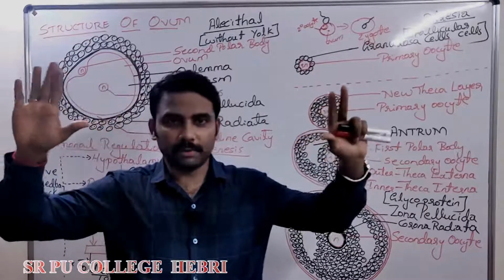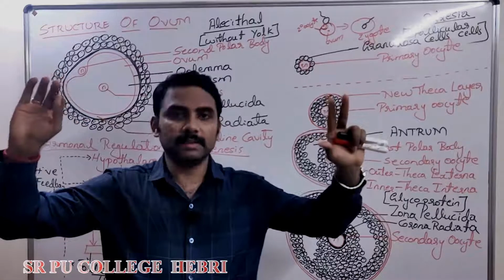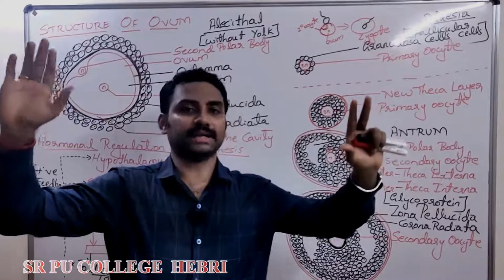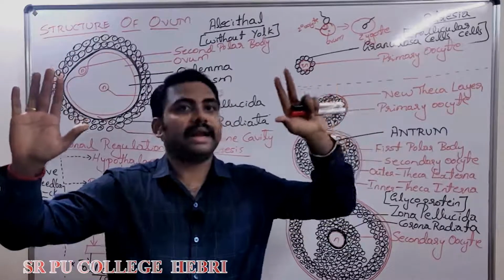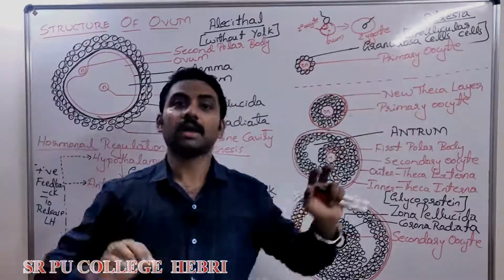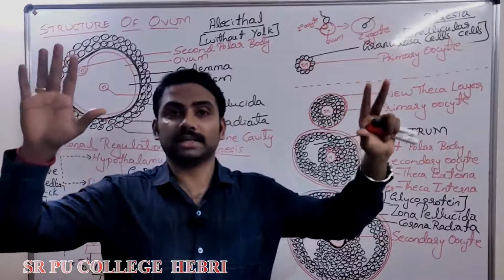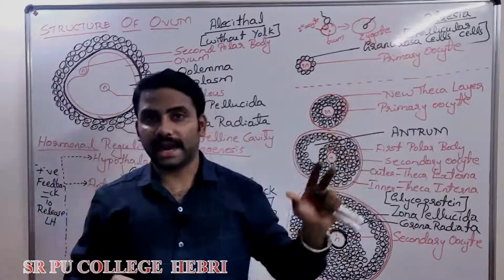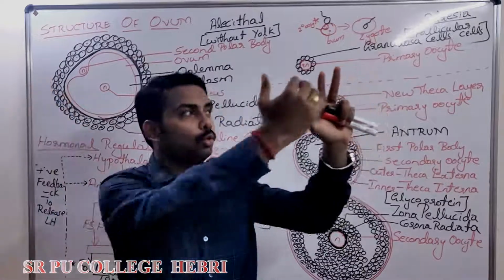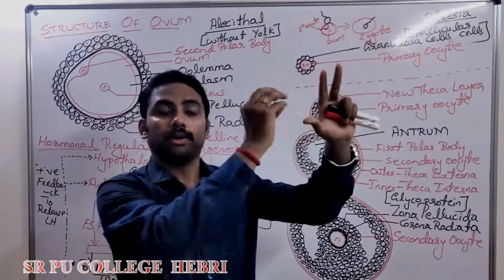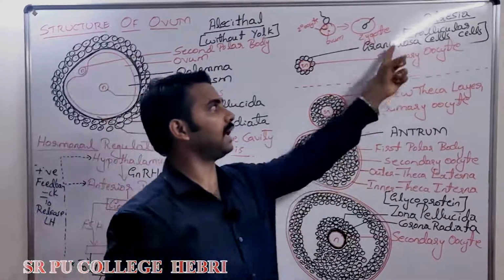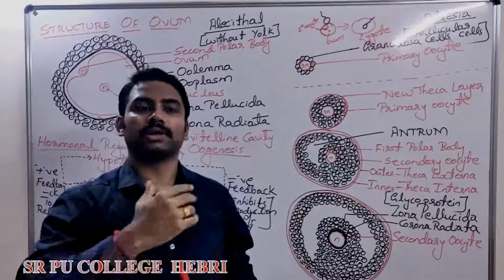Write down. Point number 1, spermatogenesis is the process of formation of sperm inside the testis. What about here? Oogenesis is the process of formation of ova in the ovary. Point number 2, spermatogenesis occurs in close contact with Sertoli cells, whereas in oogenesis the formation of ova is associated with granulosa cells for the purpose of nourishment.